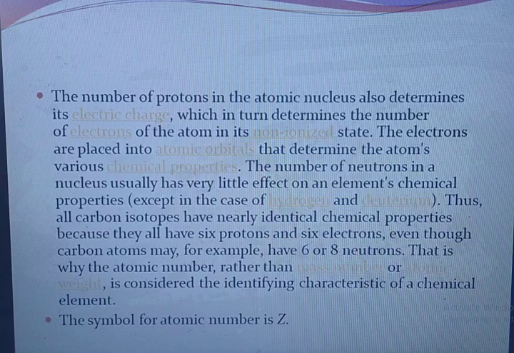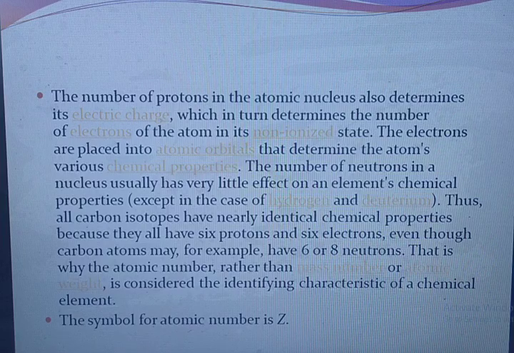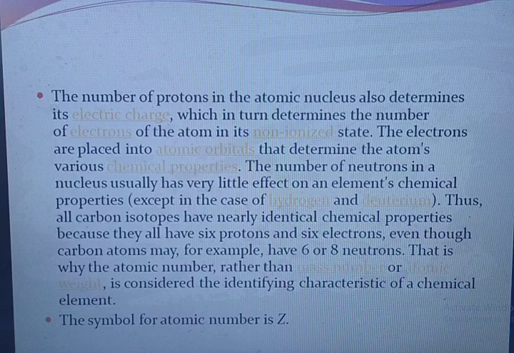Thus, all carbon isotopes have nearly identical chemical properties because they all have 6 protons and 6 electrons, even though carbon atoms may, for example, have 6 or 8 neutrons. That is why the atomic number, rather than mass number or atomic weight, is considered the identifying characteristic of a chemical element. The symbol for atomic number is capital Z.